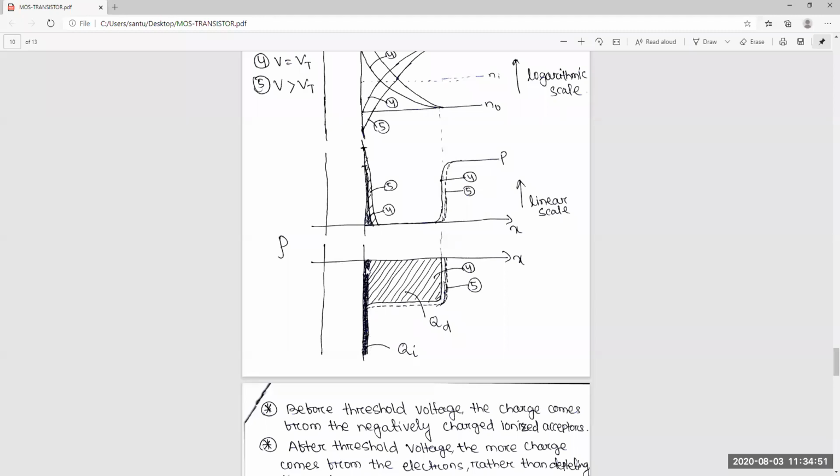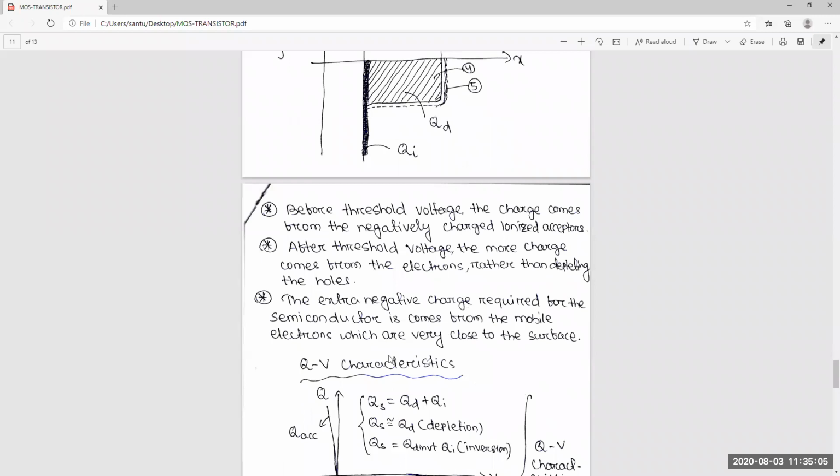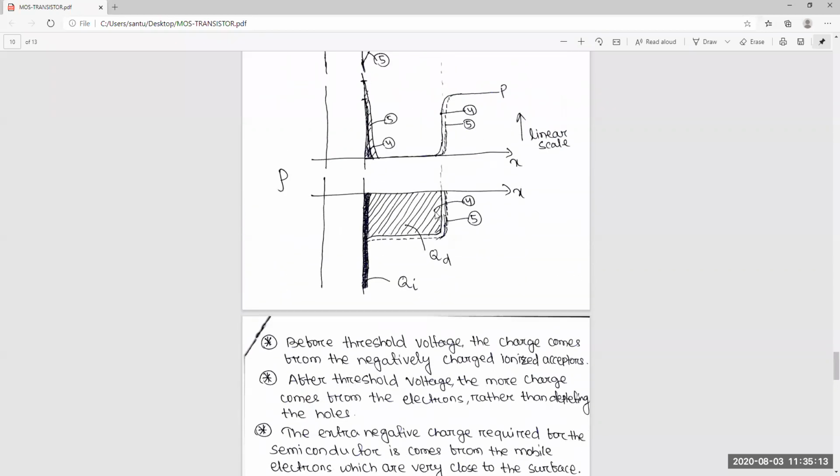But once this is this plus this into P, that is, Ns plus Na minus into P0 is equal to Ni square. That will always be maintained. So these three things are important. After the threshold voltage, more and more charge comes from the electrons rather than depleting the holes. So the holes will not deplete, meaning the extension of the depletion will not grow more. It is the mobile electrons.